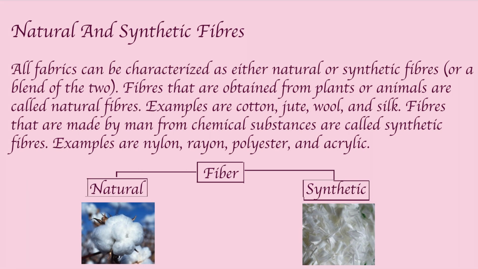Now we will read about different types of fibers. There are two main categories of fibers: natural fibers and synthetic fibers. Fibers that are obtained from plants or animals are called natural fibers. The examples are cotton, jute, wool and silk. The fibers that are made by man from chemical substances are called synthetic fibers. Examples are nylon, rayon, polyester and acrylic.